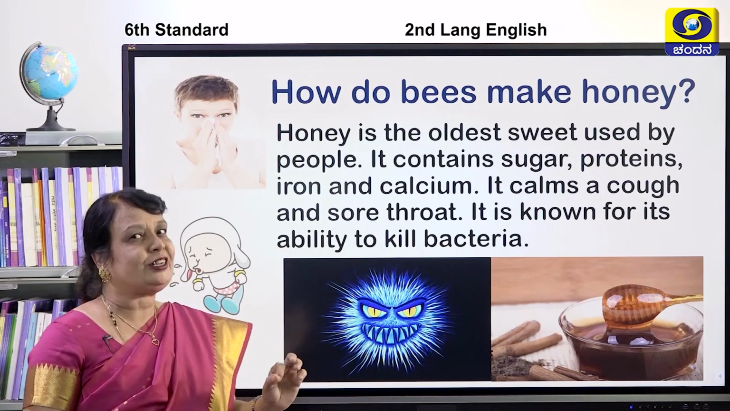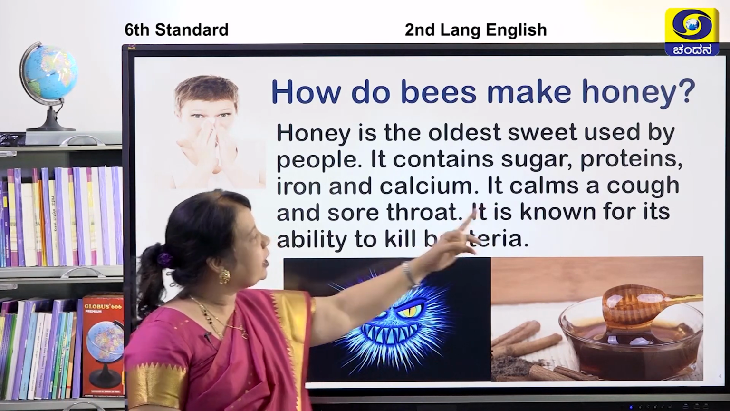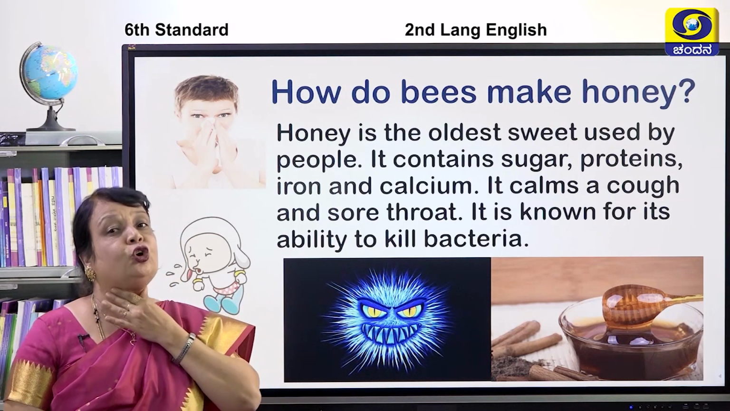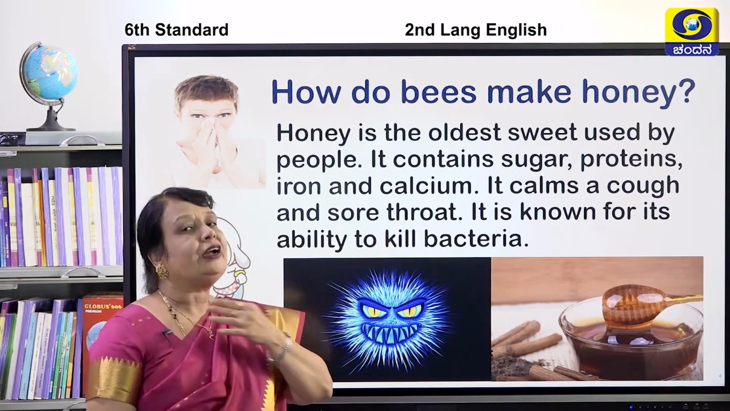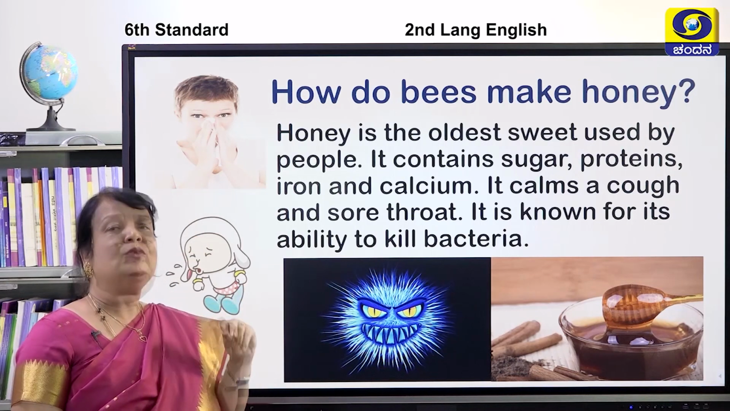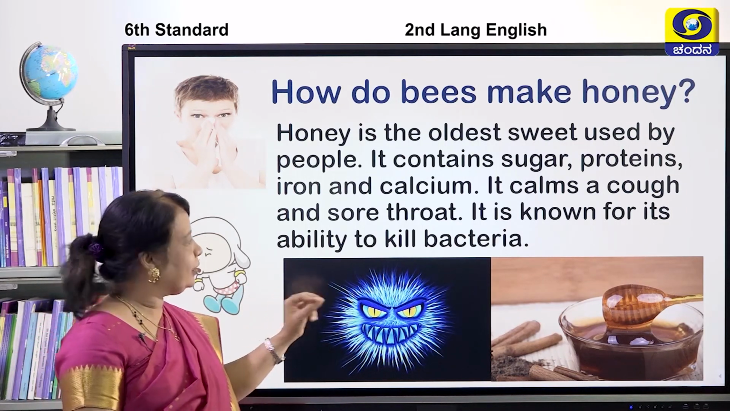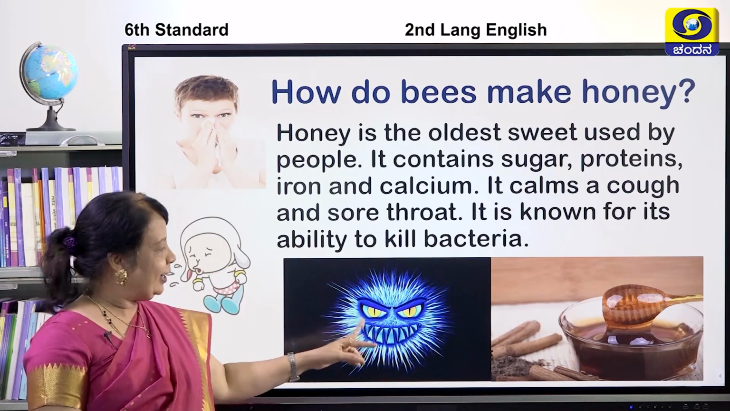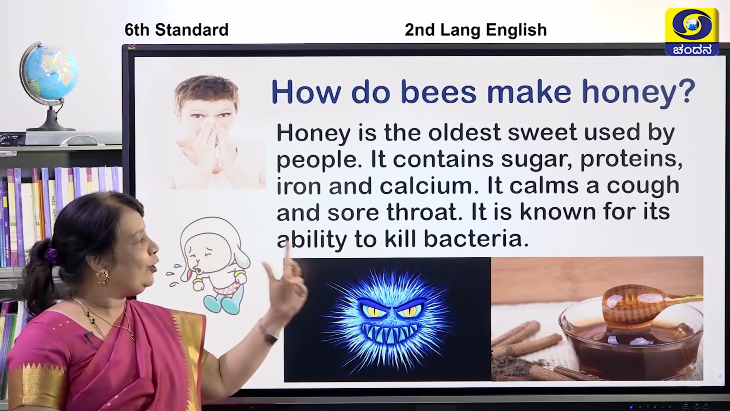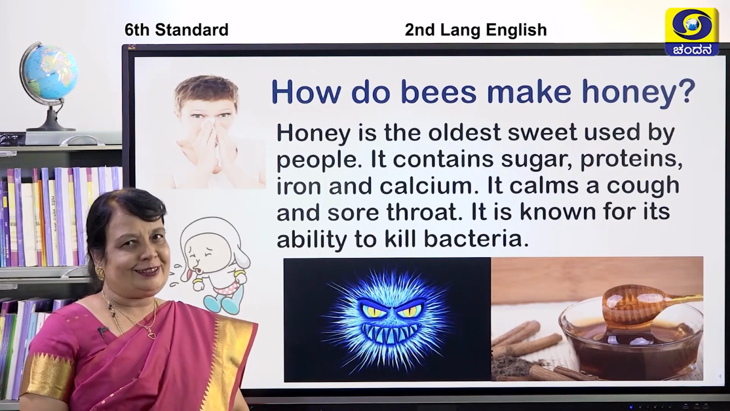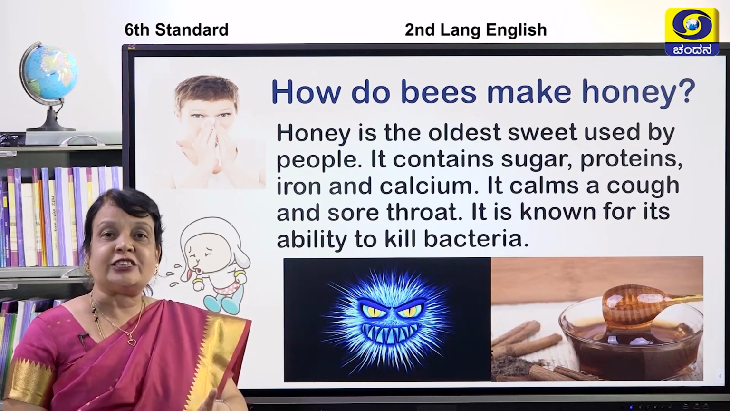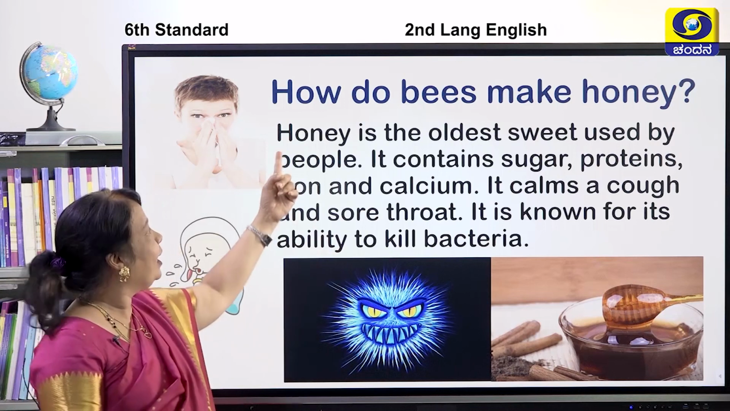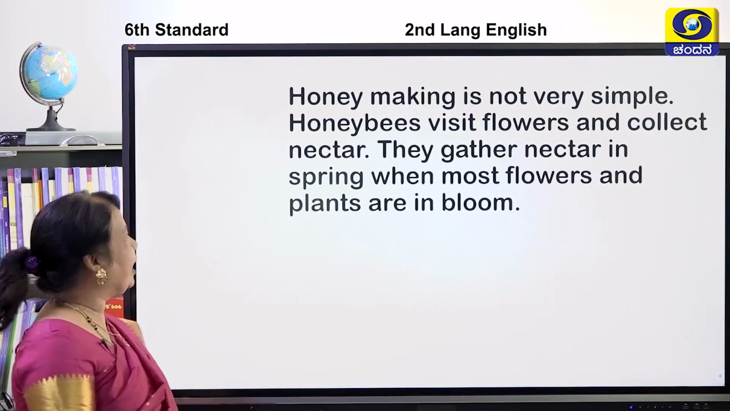Yes, it is rich in this and also it calms a cough. ನಮಗೆ ಕೆಮ್ಮಿದ್ದಾಗ ಅಥವಾ ನಮಗೆ ಗಂಟಲು ನೋವು ಇದ್ದಾಗ ಸೋರ್ ಥ್ರೋಟ್, ಗಂಟಲು ನೋವು ಇದ್ದಾಗ ನಾವು ಹನಿಯನ್ನು ಸೇವಿಸಿದ್ರೆ ನಮಗದು ಕಡಿಮೆ ಆಗುತ್ತೆ. It is known for its ability to kill bacteria, and yes, when there is a bacteria which is entering, it also helps in killing the bacteria. Yes children, which is the oldest sweet children? Very good, it is honey. Okay children, we'll go for the next.